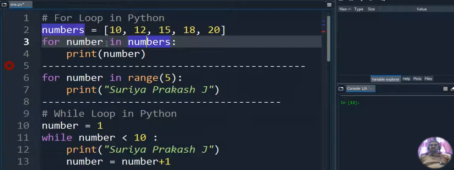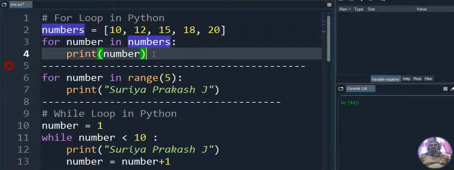So the first time it will retrieve 10 and display 10 as output. Next iteration it will retrieve 12, and 12 will be displayed as output. Next iteration 15 will be retrieved and displayed. The next iteration it will be 18, displayed as output, and the next iteration it will be 20, displayed as output. Okay. So this is the way we can retrieve list values using a for loop and display the same values as output. I will execute this program so that you can understand how the numbers are retrieved and what output we are getting here.